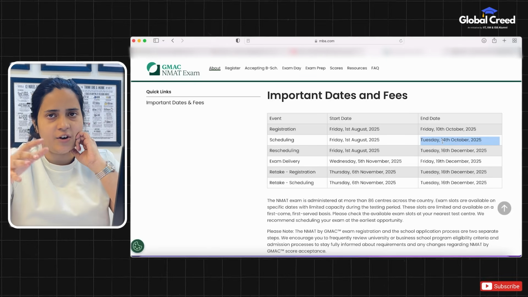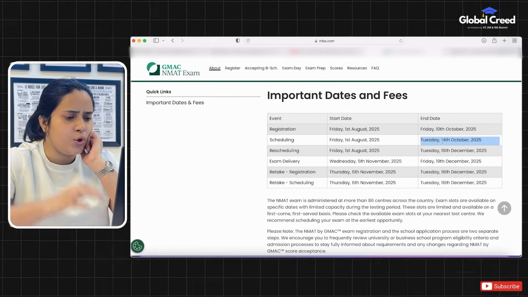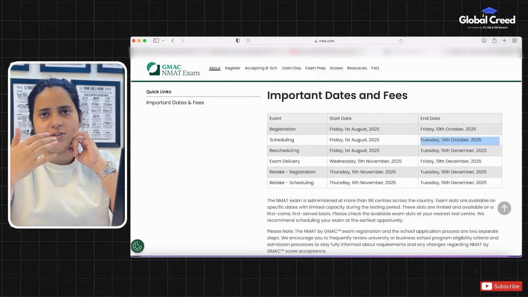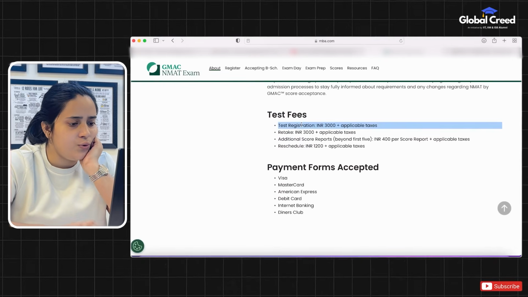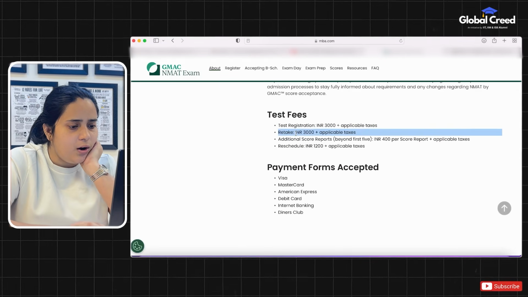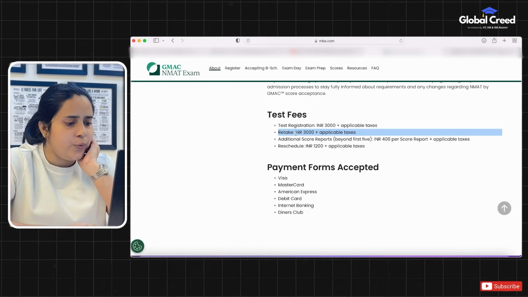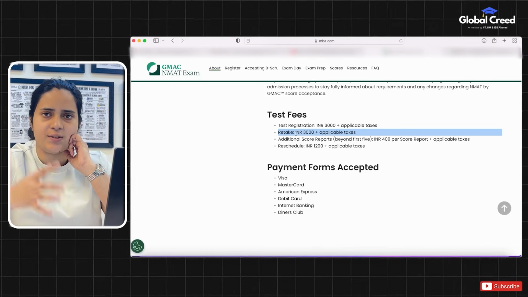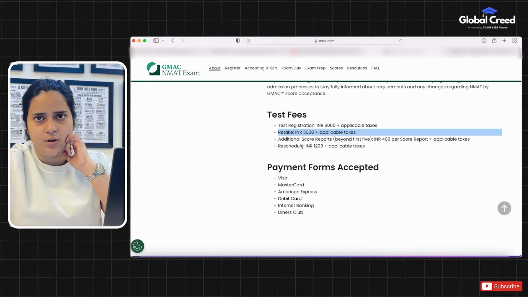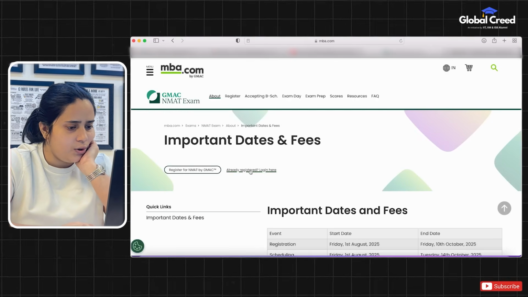The exam slots are available on a first come, first serve basis. So don't wait until the last day to register or schedule the exam. You might not get your preferred city, location, or time slot. The registration fee is around 3,000 plus taxes. A retake could also cost you the same. If you need to reschedule, it will cost you an additional 1,200 plus taxes. I highly recommend using a mock test to decide on your final exam date to avoid paying extra money for rescheduling.